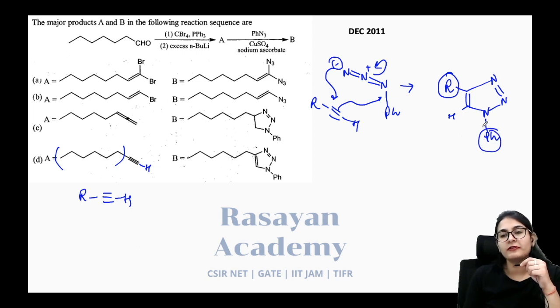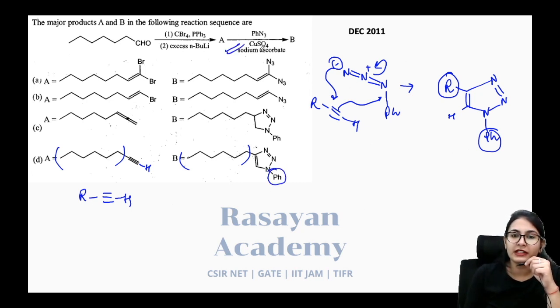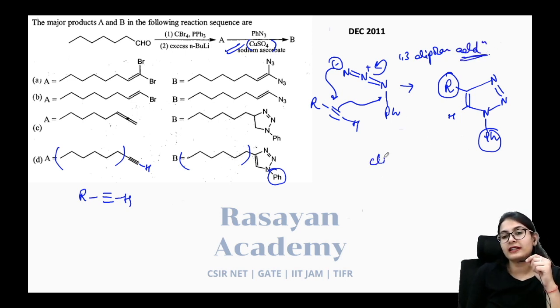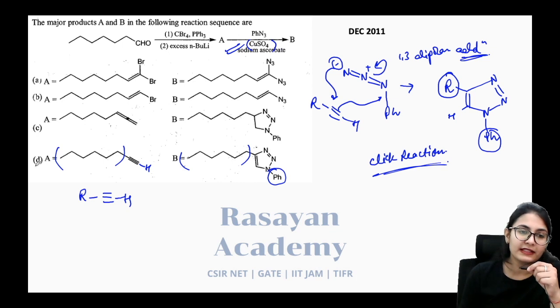Alright, these two are going to be as far away from each other as possible. And in the presence of CuSO4, that is your copper 2 plus salt, this 1,3 dipolar addition in the presence of copper salt is going to be known as the click reaction, and your answer is option number D.